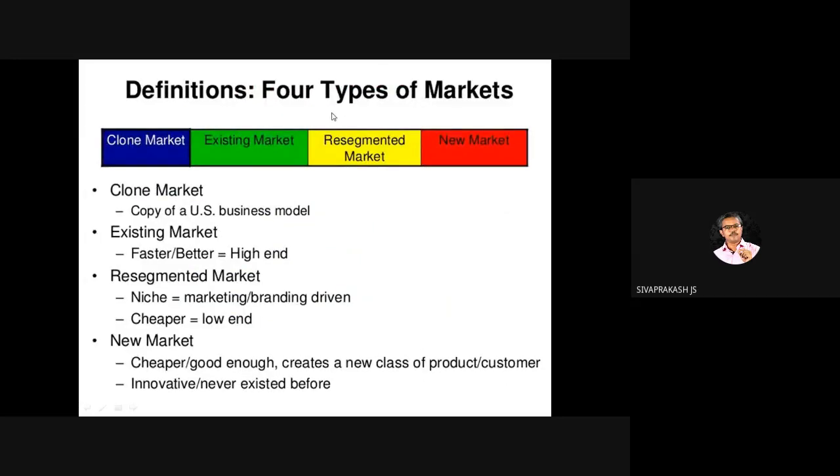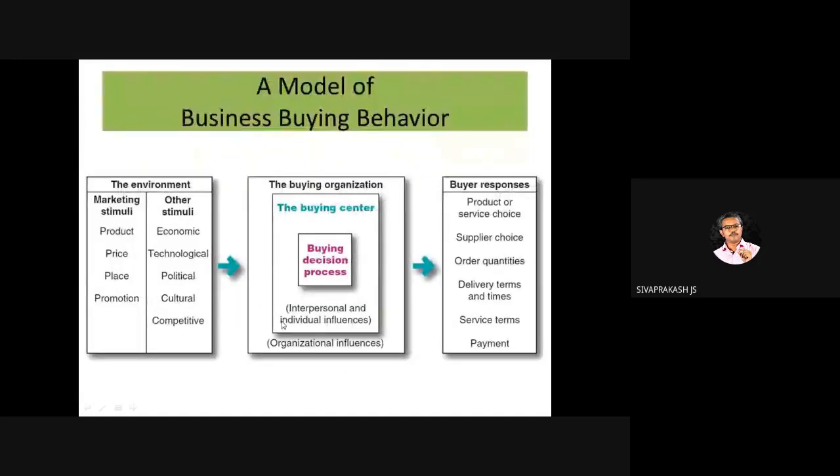Then in the business market, there are 4 types of markets: clone market, existing market, resegmented market, and new market. A question can be expected from this. Once they asked me about the clone market. This comes not only from marketing but also from strategic management. Niche market, micro market: these are the most evolving and important terms.